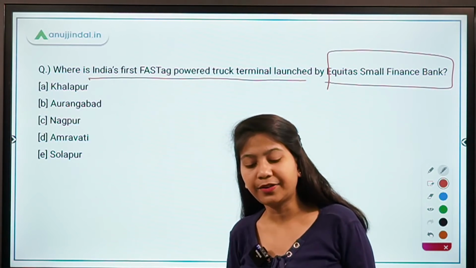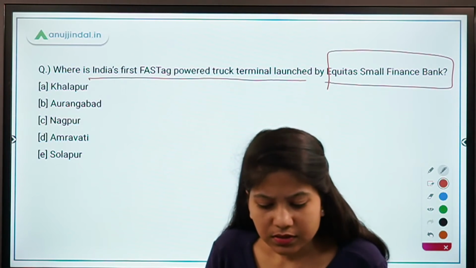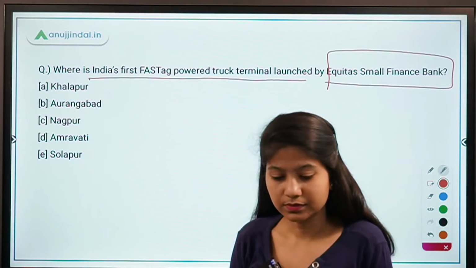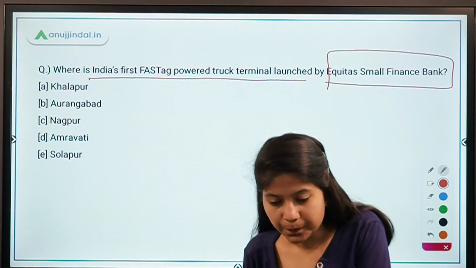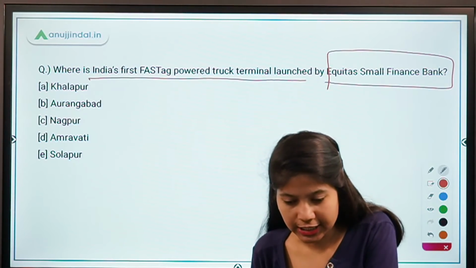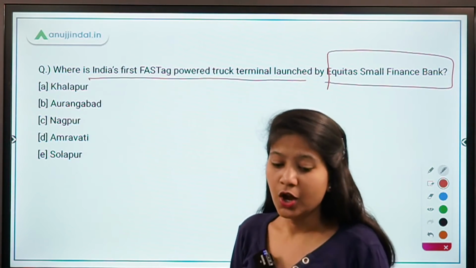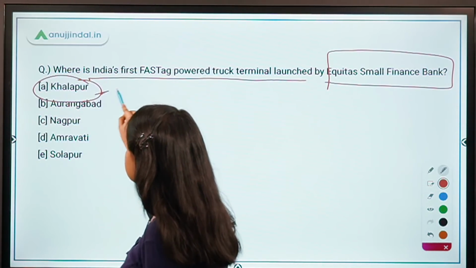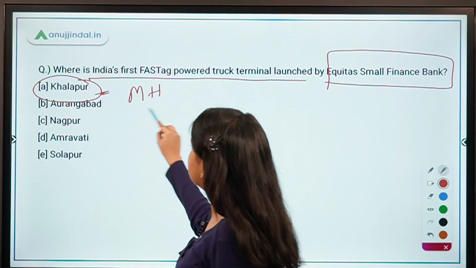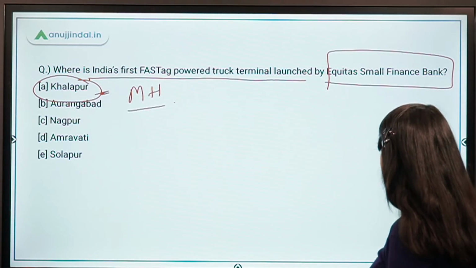Okay, absolutely right, Vikas. Pranay, Bhakti and Sai Teja, all of you who are saying Khalapur are absolutely right, and this place is in Maharashtra. So do remember this thing.